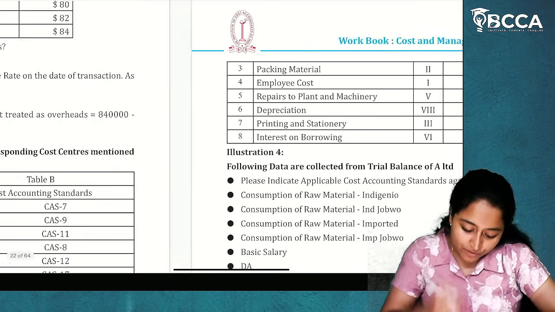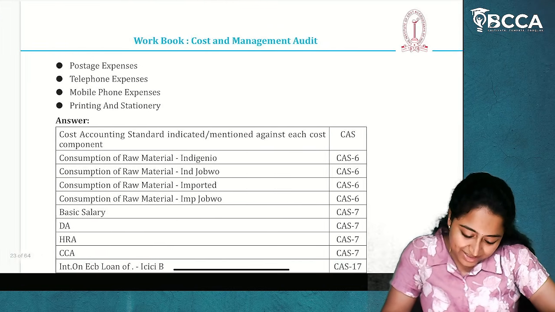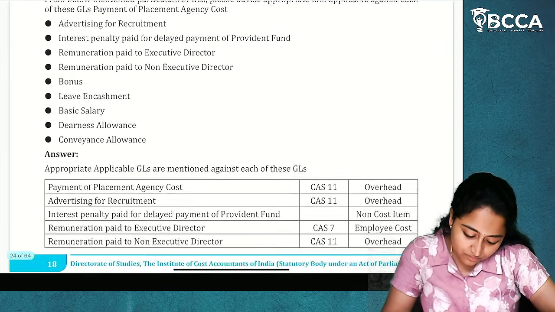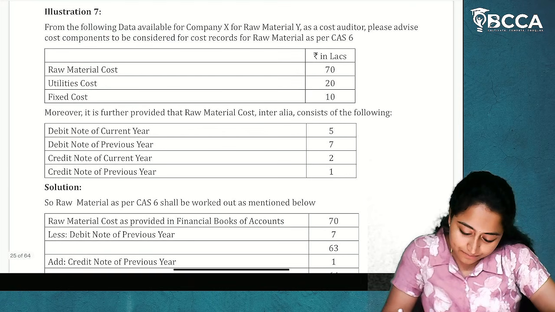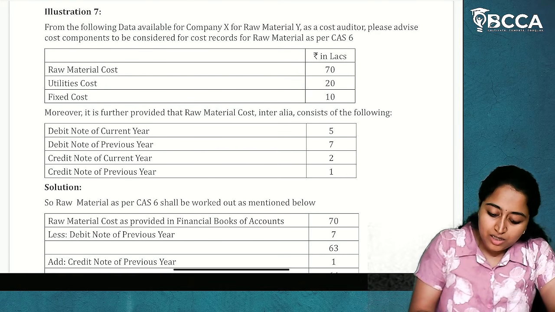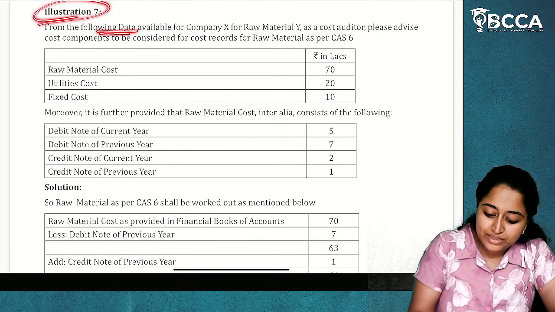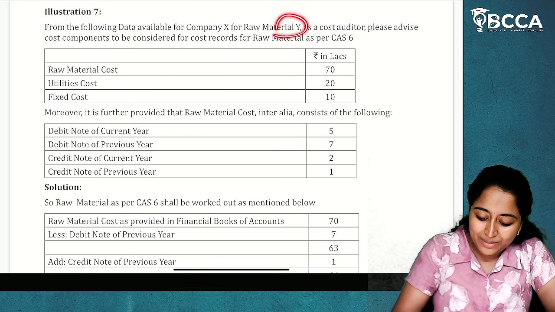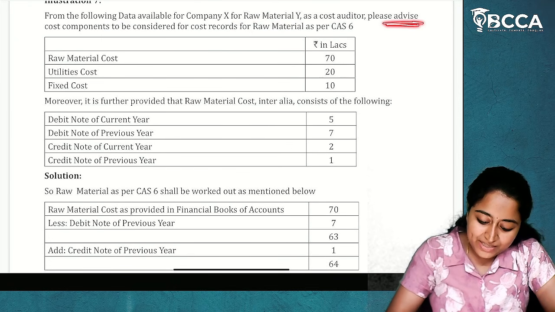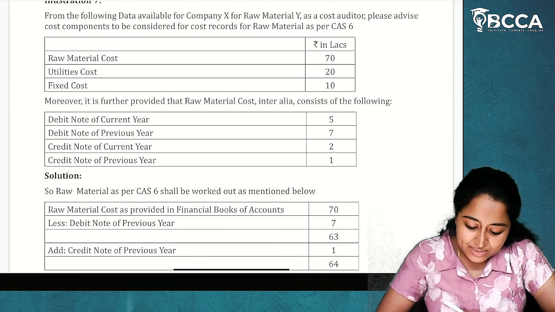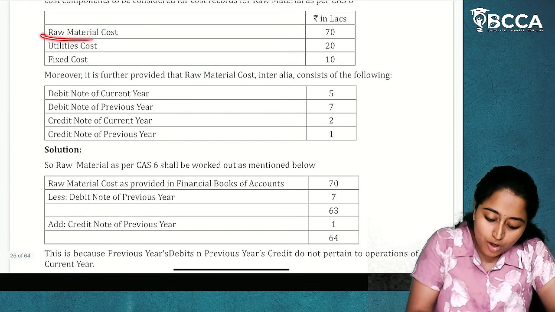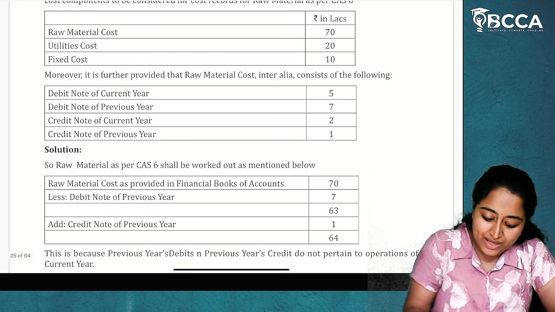So this is question of CA6. Rest questions are very easy. We'll see that. Now, see here, illustration 7. From the following data available for company X for raw material Y, as cost order, please advise raw material cost as per CA6. They have given raw material cost, utilities, fixed cost, and they are asking us to determine